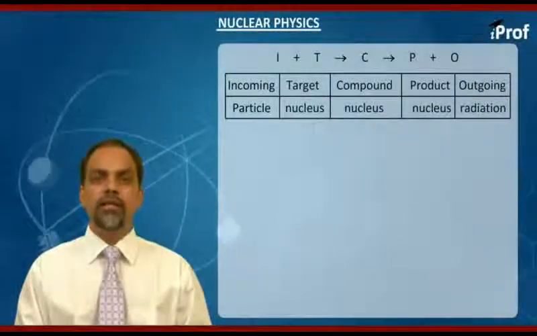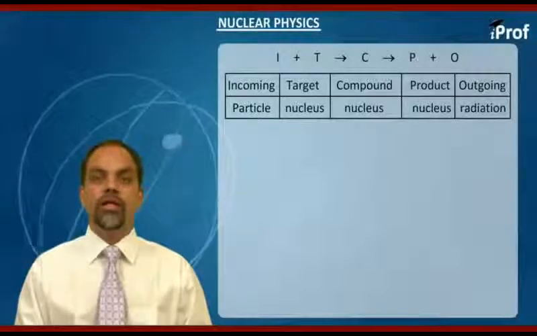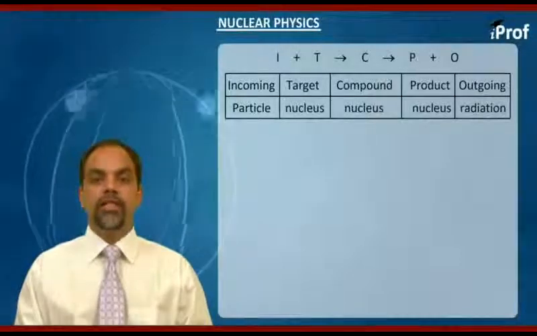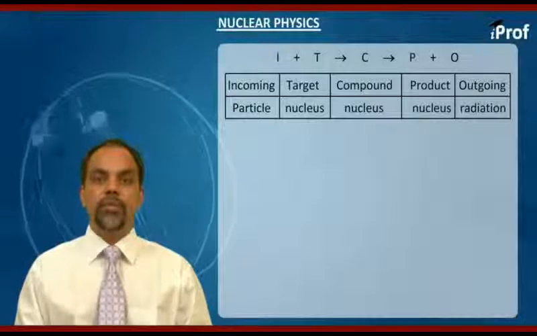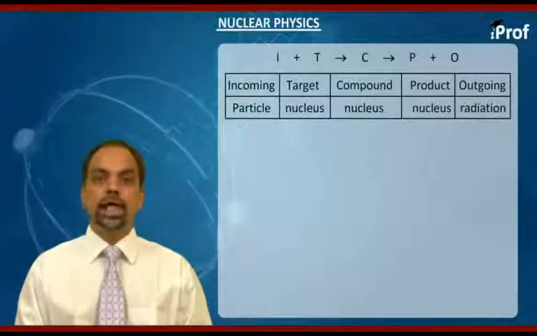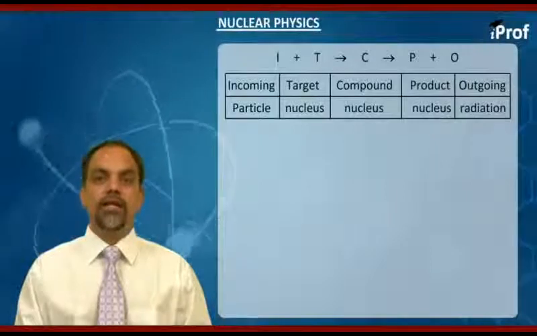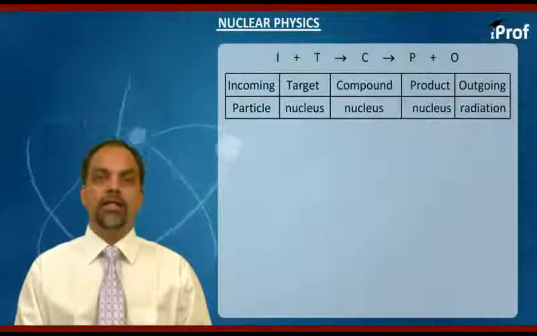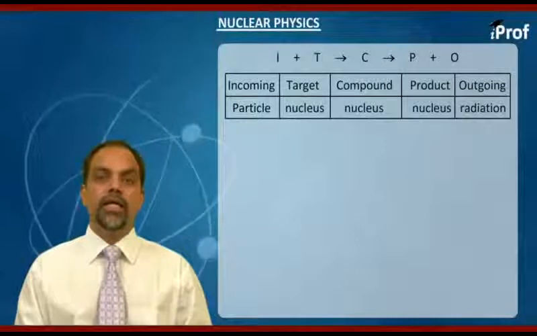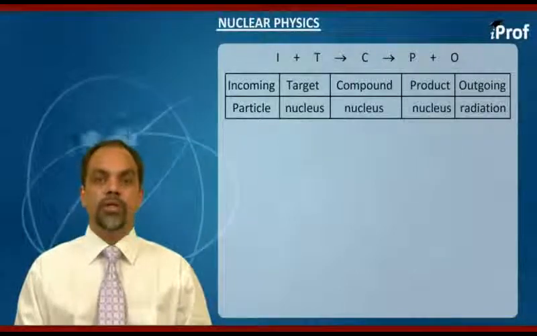This is the general scheme of nuclear reaction. Now when I say general, we are simply confining ourselves to the type of nuclear reactions which are categorically asked in IIT JEE entrance examination and other entrance examinations at 10+2 level.